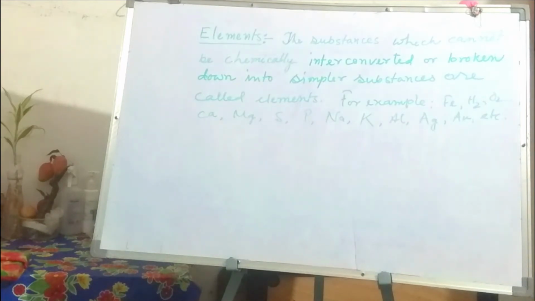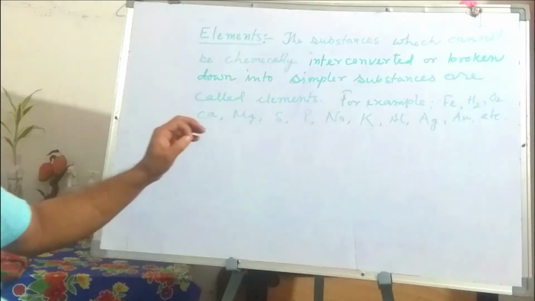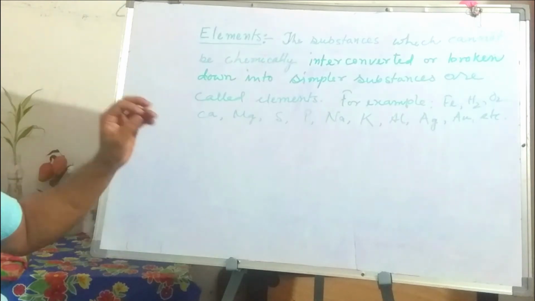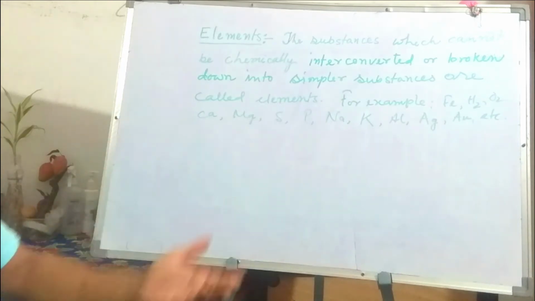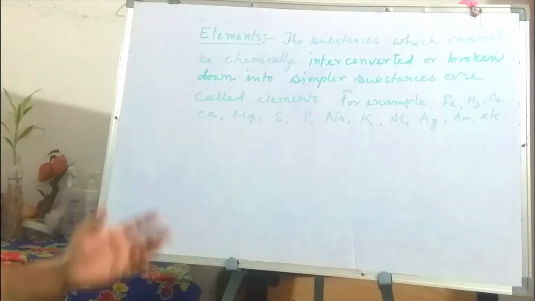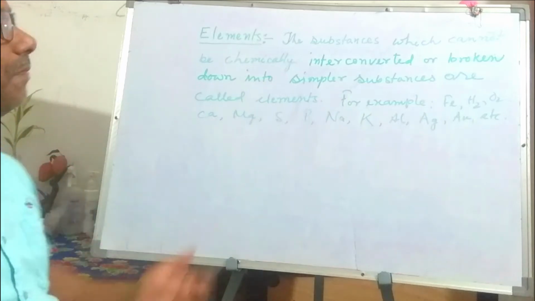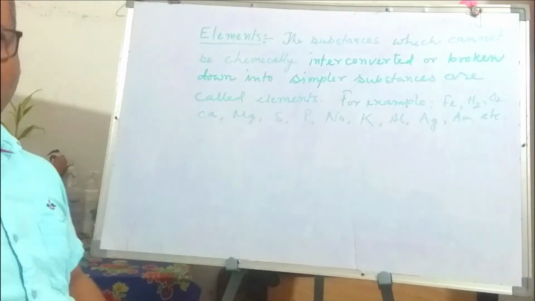The substances which cannot be broken down into simpler substances again are called elements. The elements are the basic form of any substance which cannot be broken down further. If we try to break down the object or substance, then it will lose its chemical property. It will no more be the previous one.